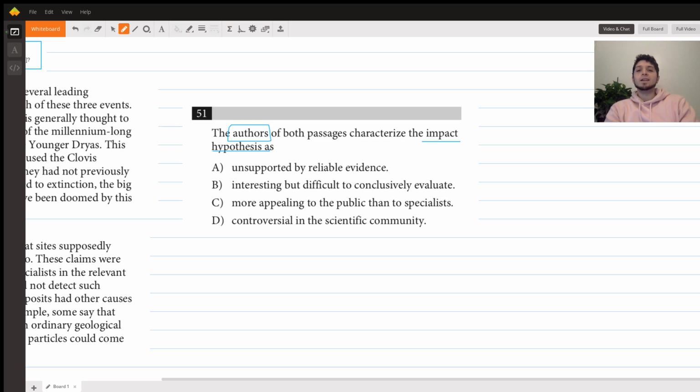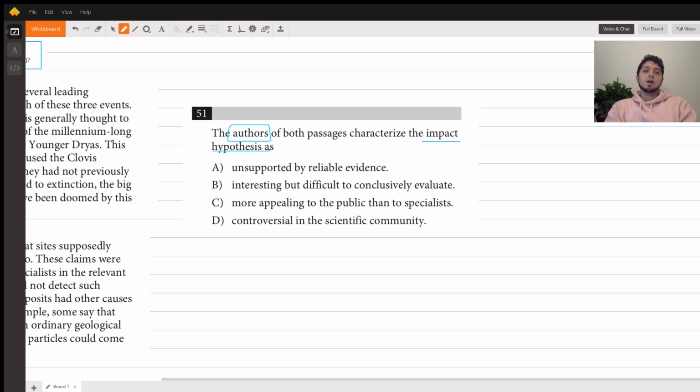The other point we should remember is that in passage 2, there's a characterization of the impact hypothesis as compelling because of how simple it is. It's very dramatic to think that an asteroid came and caused this big global change, as opposed to little minute explanations. It's kind of Hollywood. That's one point the author of passage 2 makes. So let's go through the answer choices, weigh some, and then go back and find specific evidence.